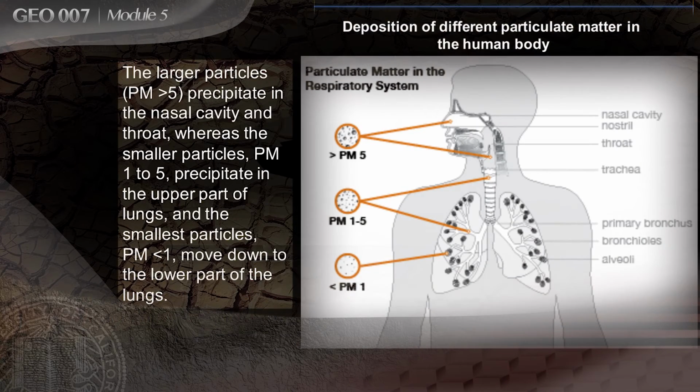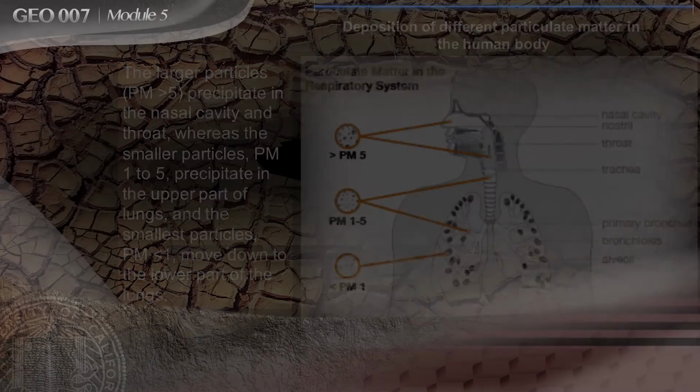Deposition of different particulate matter in the human body. The large particles, more than 5 micrometers, precipitate in the nasal cavity and throat, whereas the smaller particulate matter, 1 to 5 micrometers, precipitate in the upper part of lungs, and the smallest particulate matter, less than 1 micrometer, moves down to the lower part of the lungs.